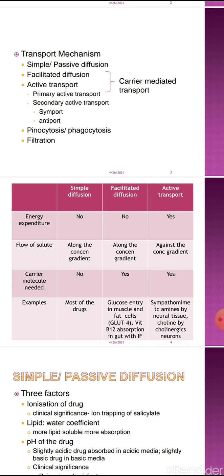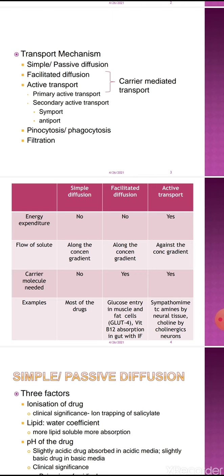Most of the drugs are transported through simple diffusion, while glucose entry in muscle and fat cells through the receptor GLUT4 is facilitated diffusion. Another example of facilitated diffusion is vitamin B12 absorption in the gut with intrinsic factor. Examples of transportation through active transport are sympathomimetic amines by neural tissue and choline by cholinergic neurons. So this table shows the difference between the three terms: simple diffusion, facilitated diffusion and active transport.